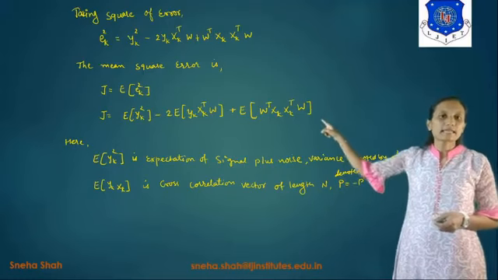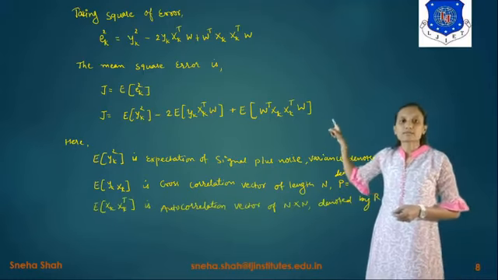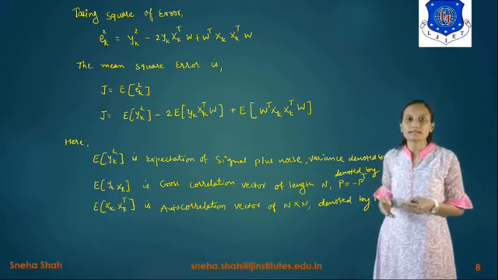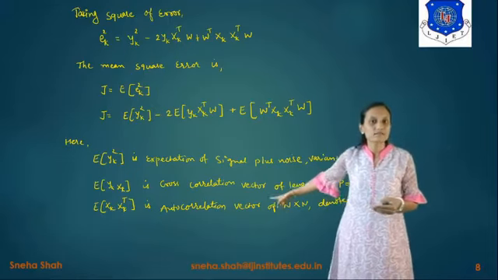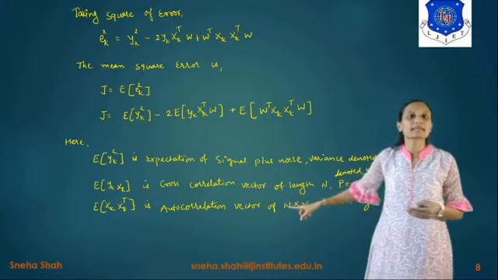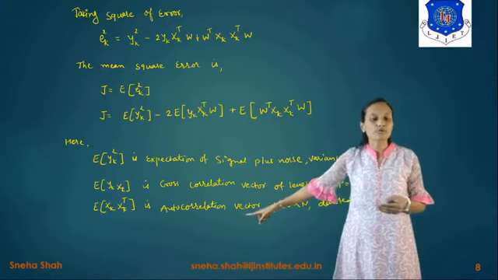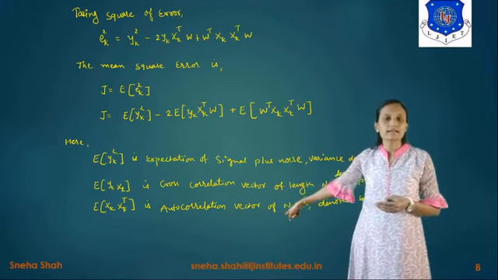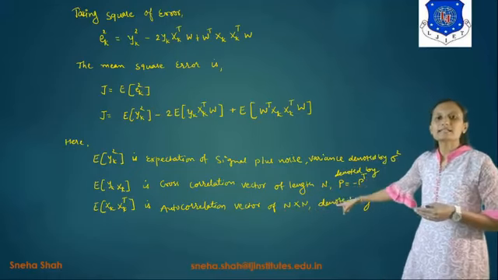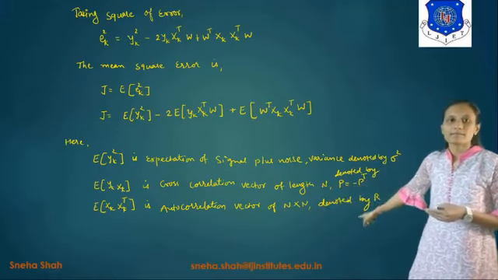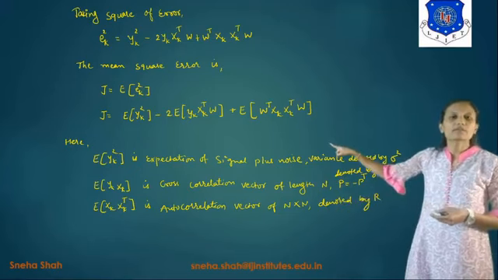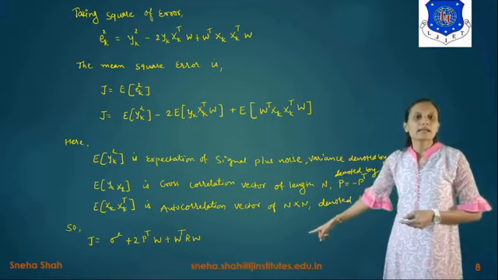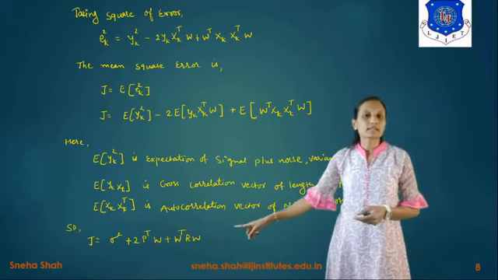Now the next value is E of x_k raised to t. It is considered as x_k with x_k, which means it is considered as autocorrelation. If I take two variables y and x, it is considered cross correlation, and if I take x with x, it is considered autocorrelation, right? So x_k raised to t represents the autocorrelation vector of length n by n, and it is denoted by the value of R. Now if we put in these three values in the above equation, the answer is J equals sigma square plus 2p raised to t w plus w raised to t R w.